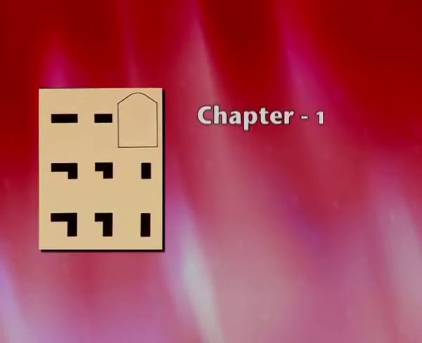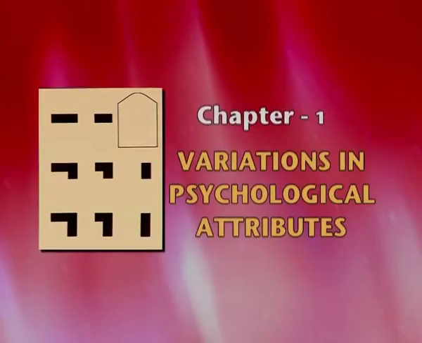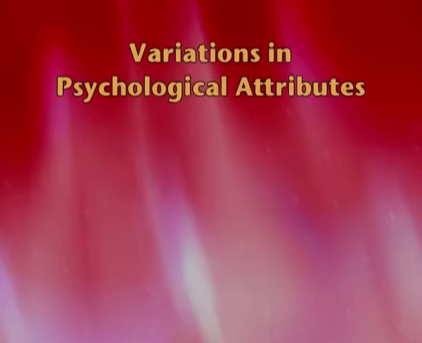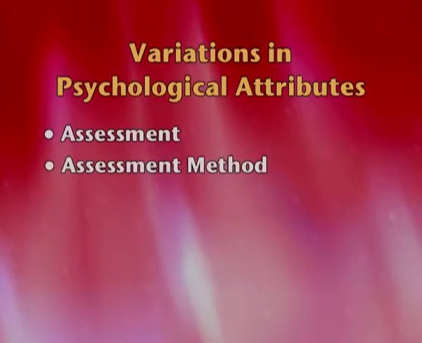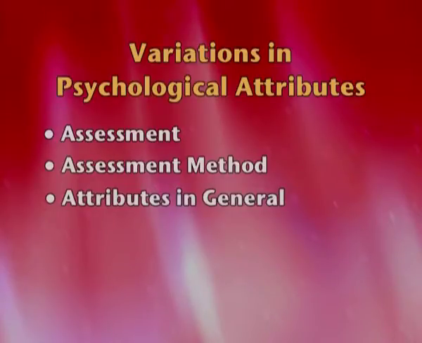Now this chapter is variations in psychological attributes according to the textbook, but according to the new syllabus it is intelligence and aptitude. Now this chapter carries 9 marks. Today we are going to do 4 topics. First, assessment, then assessment methods, then attributes in general, and along with that we'll be defining intelligence and trying to touch upon various theories. Let's start with the basic concept.